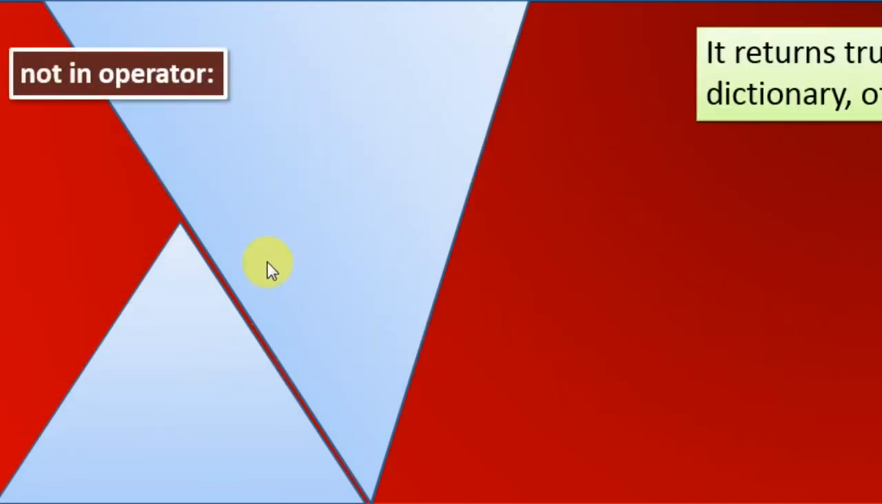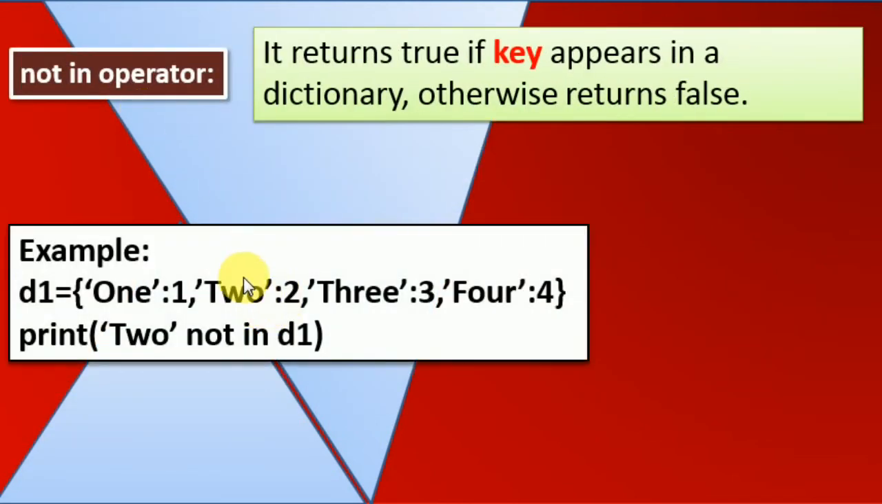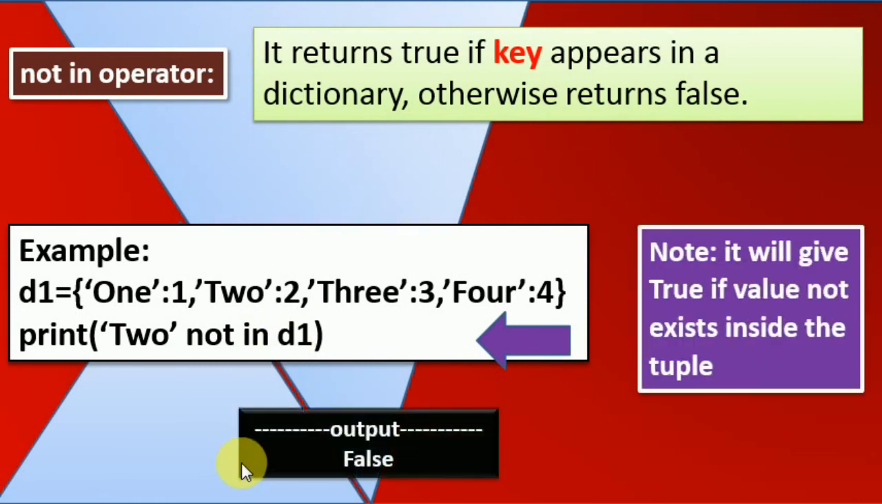Next, what is not in? Again it will check the same. 2 not in D1. If 2 exists in D1, it will display the answer False.